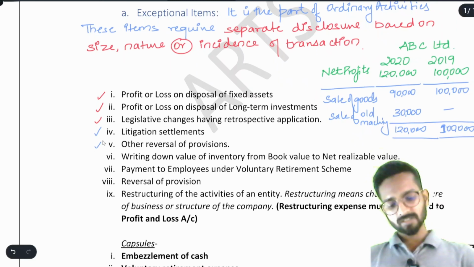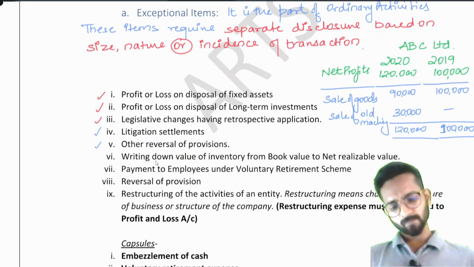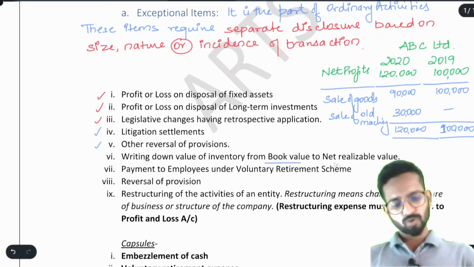After that, reversal of provisions. Provisions we create, provision for tax, provision for depreciation. If we are doing a reversal, they are saying that it is an exceptional item. Then there are many exceptional items. See, writing down value of inventory from book value to NRV, payment to employees under VRS scheme, reversal of provisions. This has already been done here.